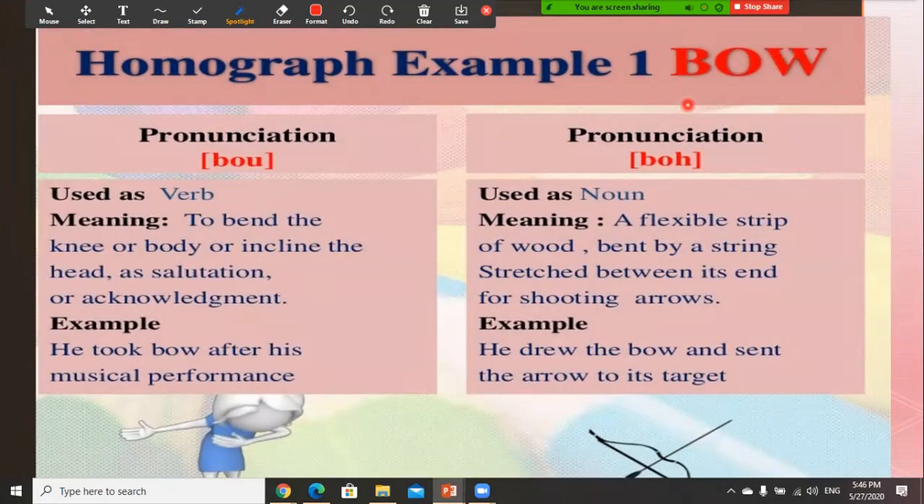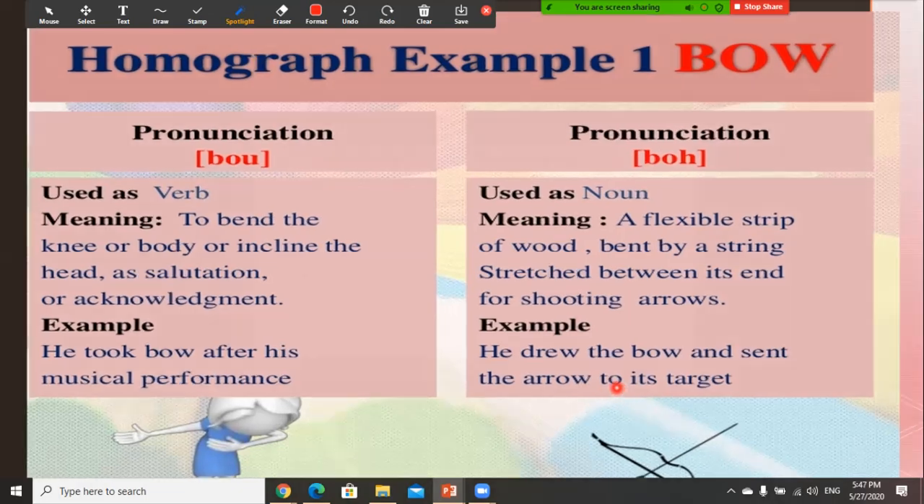Here, the word bow. In the first one, bow means, as you see in the picture, to bend the knee or body or incline the head as a salutation or acknowledgement. He took a bow after his musical performance. But the other bow is a noun, a flexible strip of wood bent by a string, this bow that you shoot with like an arrow. He drew the bow and sent the arrow to its target. Now you understand the first word.